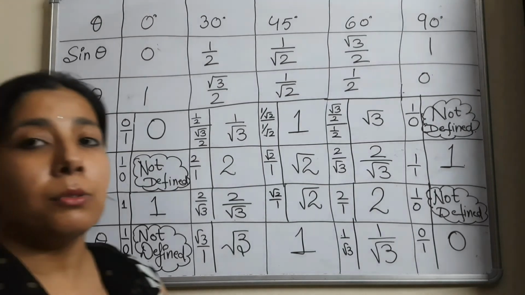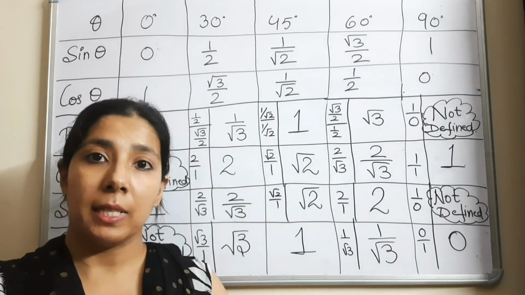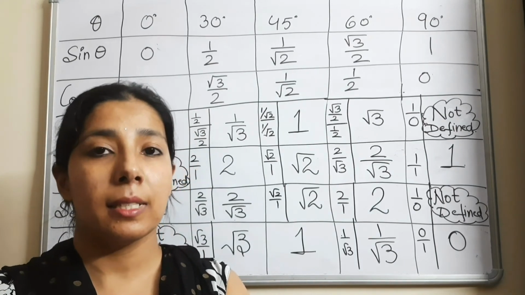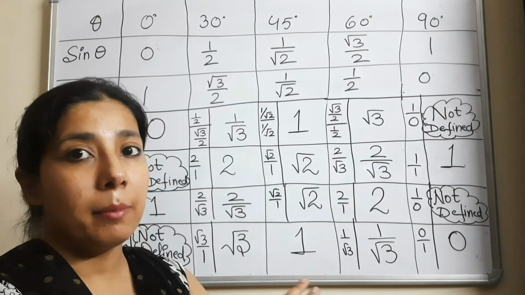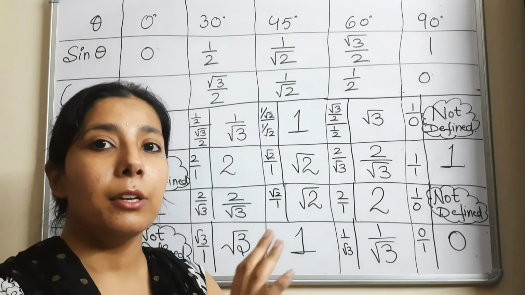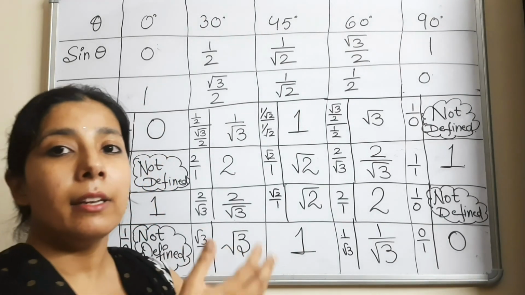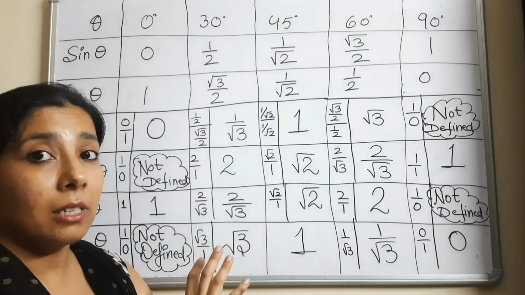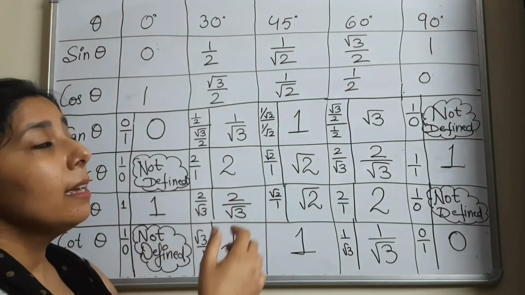So this is all about today's video, in which we discussed the trigonometric ratios for the specific angles. Here the angles we have taken are 0, 30, 45, 60 and 90 degree. But these are just specific angles I have taken and made the table for these angles only. But this theta can take any value from 0 degree to 180 degree or 360 degree. Fine, it can be 1 degree, 2 degree, 5 degree, 7 degree, 100 degree. But the table is just for the 0 to 90 degree, that is 0, 30, 45, 60, 90.